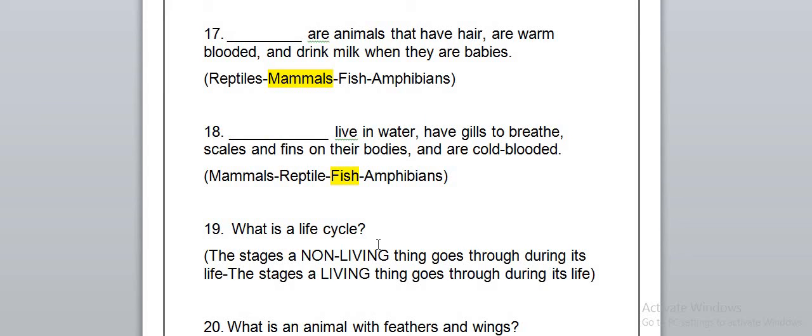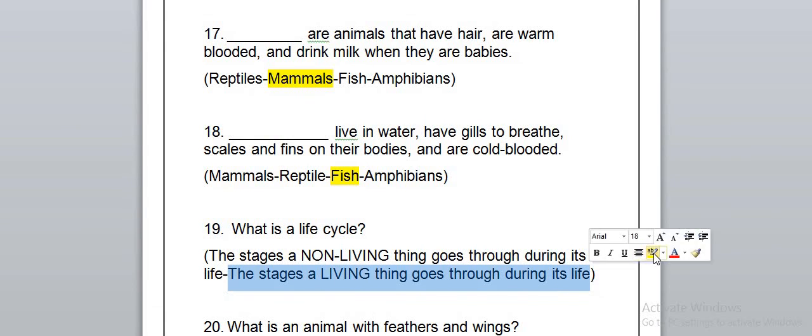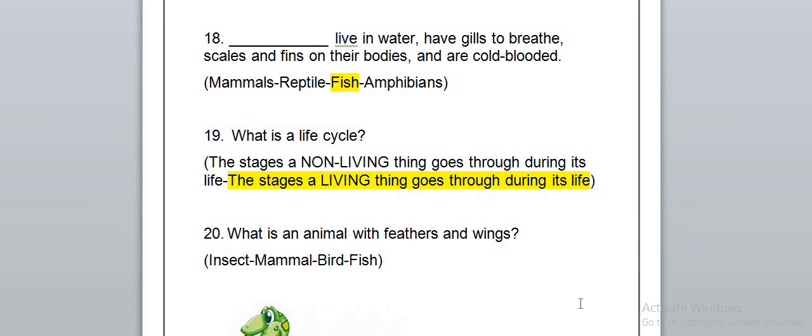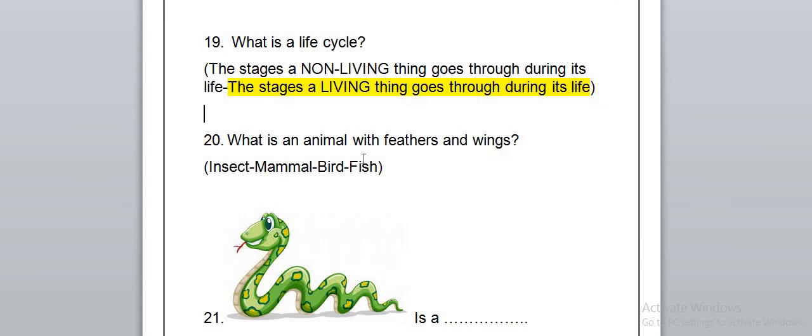Okay, let's move to the life cycle. We said that we have something called a life cycle, and the life cycle is the life of the animals from how it starts, to being young, to being an adult, until it dies, how it eats and mates and everything in its life. So the life cycle is the stages a living thing goes through during its life. What is an animal with feathers and wings? Of course it's the bird.